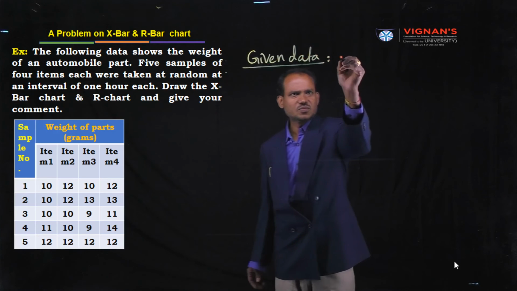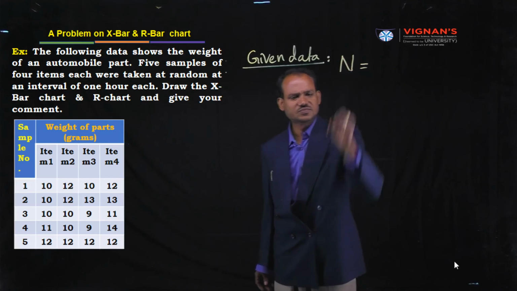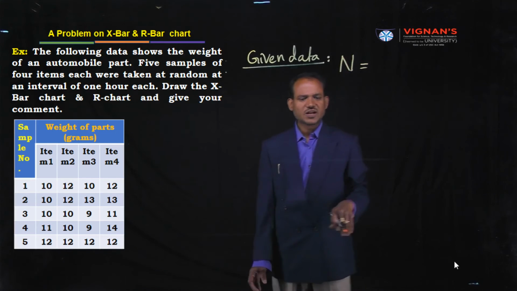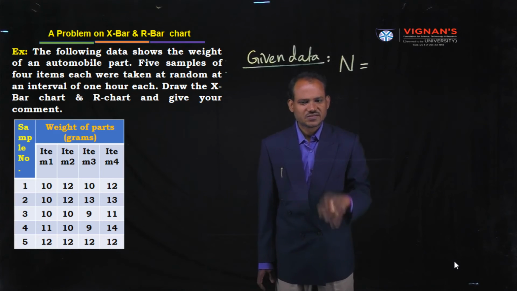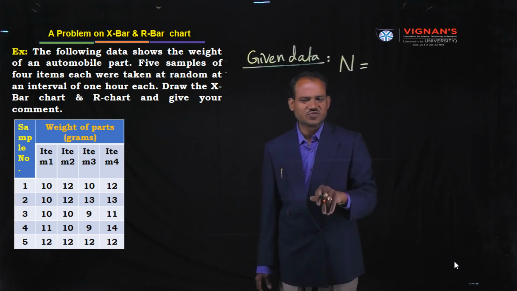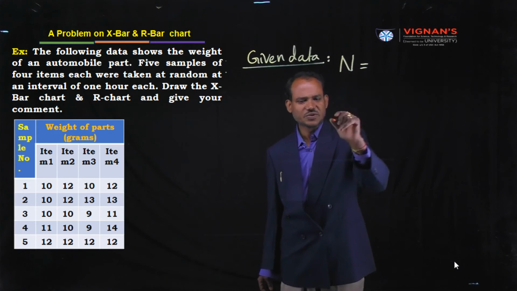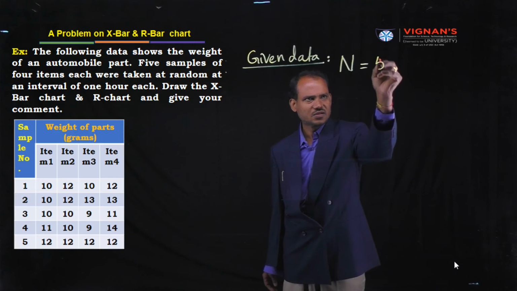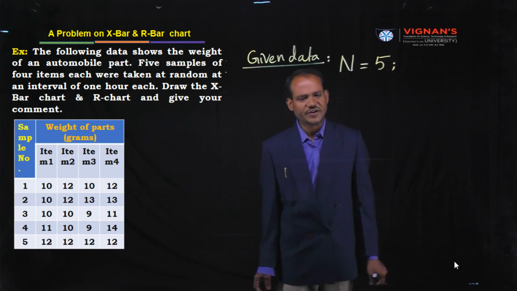Let us assume capital N stands for the number of samples collected. Observe sample number 1. How many samples are there? 5 samples. So the number of samples is 5.